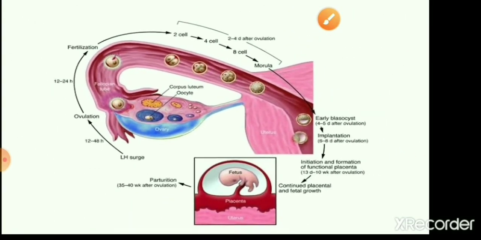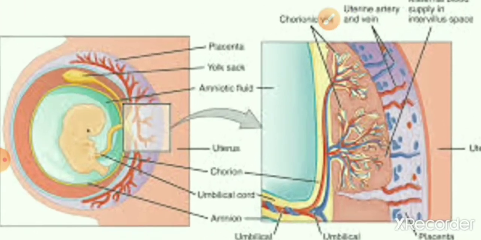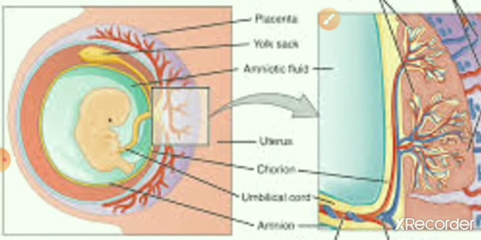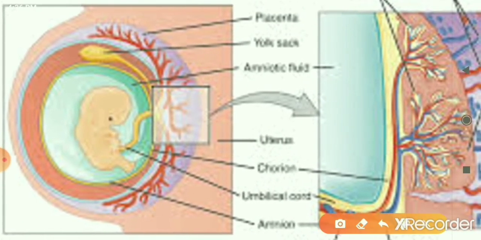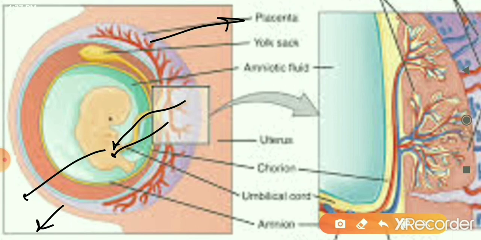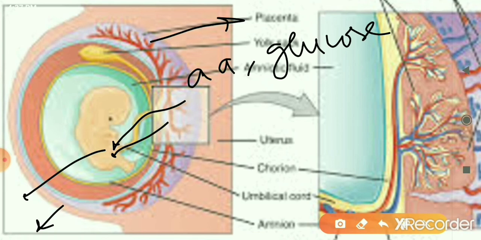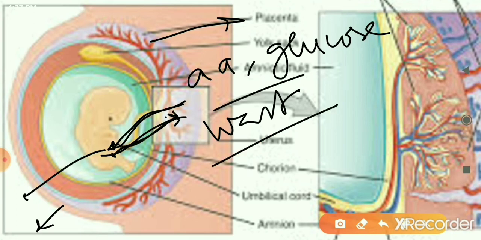So this is how after implantation the embryo develops. You can see here, this is the diagram of the embryo being attached to the uterine wall. This is the mother's womb, the embryo or the fetus, and what you see as blue is the placenta. This is a disc-shaped tissue, and it supplies all the requirements of the growing embryo. What are the requirements? The embryo requires amino acids. The embryo cannot take in food, so the mother will take food, digest it to glucose, amino acids, fatty acids and so on, and that is given to the embryo's body, and the embryo produces waste materials. This waste material will be let out into the mother's body through the placenta. So these are the functions of the placenta.